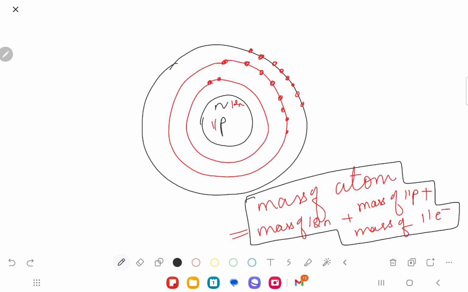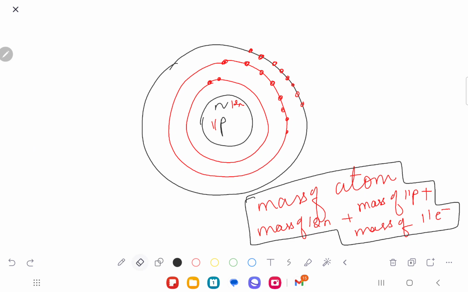Understood or not? Just tell me. Yes. That is a concept. So when I'm talking about the mass of the atom, that's the concept. So we have understood the number of neutrons and protons. We have also understood that the number of protons is always equal to the number of electrons. Now we have to calculate the mass of every atom. Now there is a rule, okay?